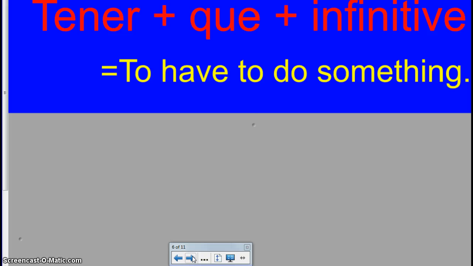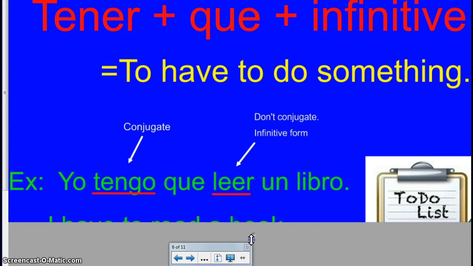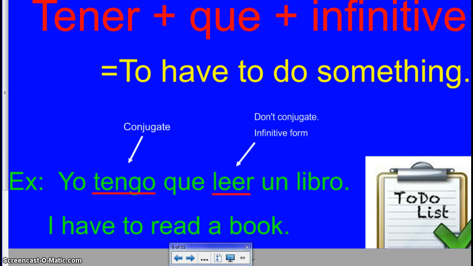There's an expression with tener, a form of tener, and the word que plus the infinitive of another verb, which means to have to do something. Let me show you an example of that. Yo tengo que leer un libro means I have to read a book.